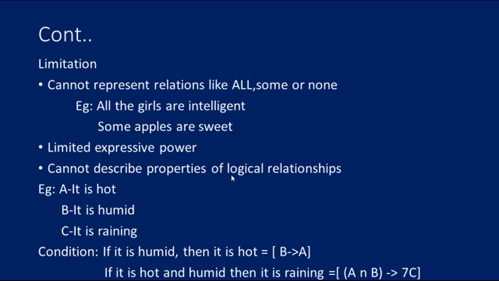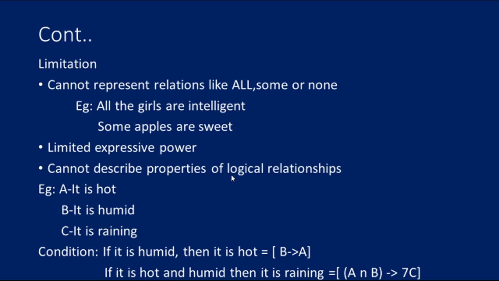Now the limitations, what are the limitations of using propositional logic. It cannot represent relations like all, some or none. For example, all the girls are intelligent, some apples are sweet. These terms cannot be used in propositional logic. That is the limitation here. Next, limited expressive power. The expressive power is very limited. It cannot describe properties of logical relationships. For example, what he is related to, what she is related to, that cannot be represented.